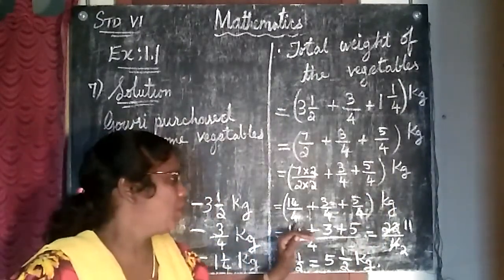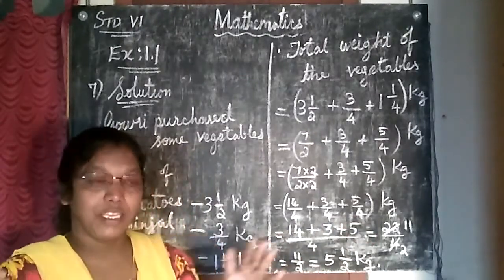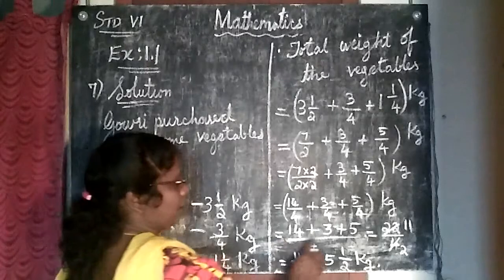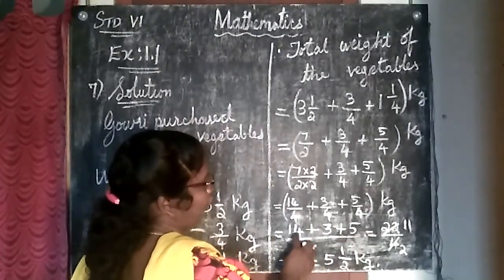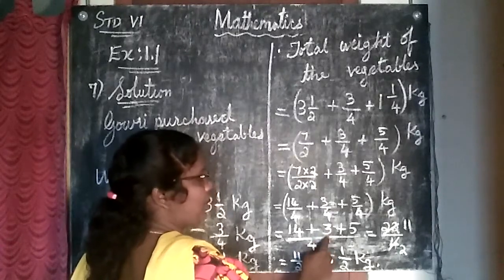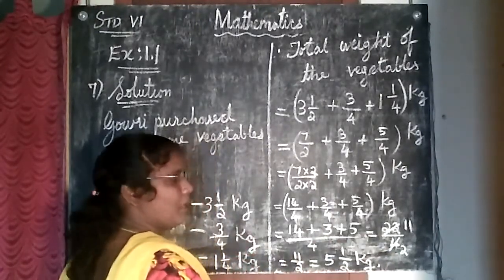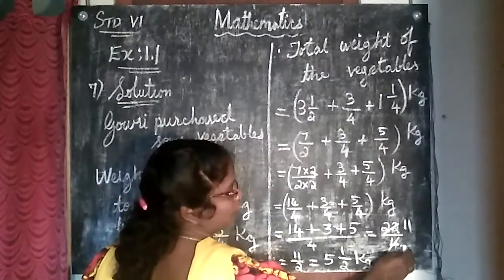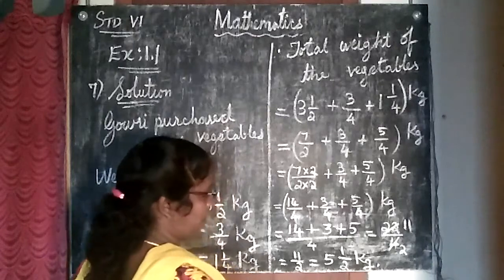Now you see, in all the fractions we are having same denominators, 4, 4, 4. So we can add directly. So I have taken the common denominator 4. 14 plus 3 plus 5. 14 plus 3 is 17. 17 plus 5 is 22. So 22/4. Here I am cancelling by 2. 1 2s are 2. 11 2s are 22. So 11/2.